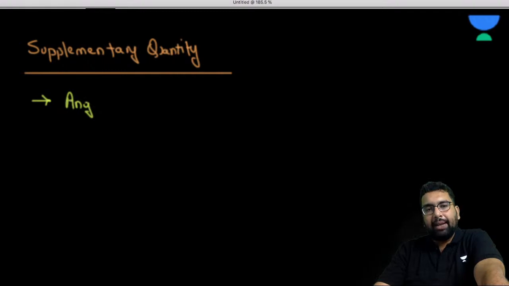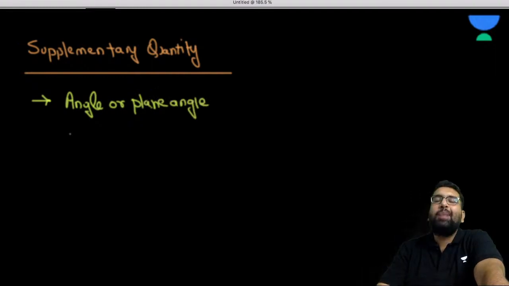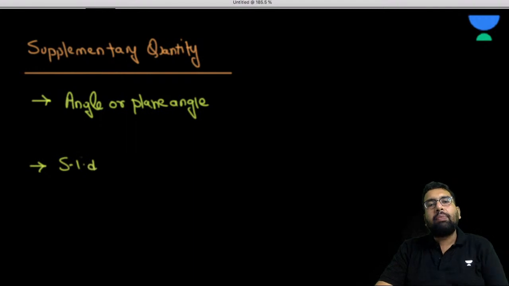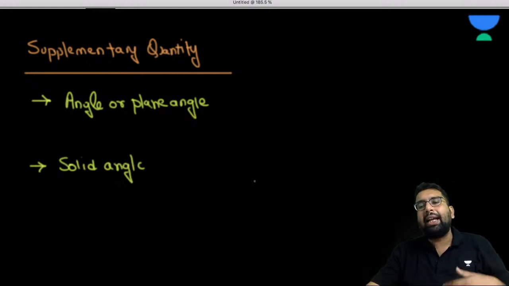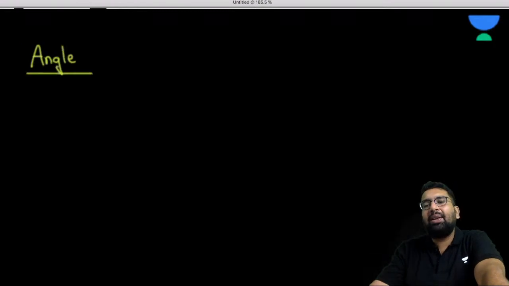One is angle, also known as the plane angle. In general, the angle we are using is also the plane angle. Don't get confused. And then we have the solid angle. So there are two such physical quantities: one is the angle or plane angle, and the other is the solid angle. So what is this angle? All of you must be knowing, no? From the very beginning of our schooling, we come across this angle.